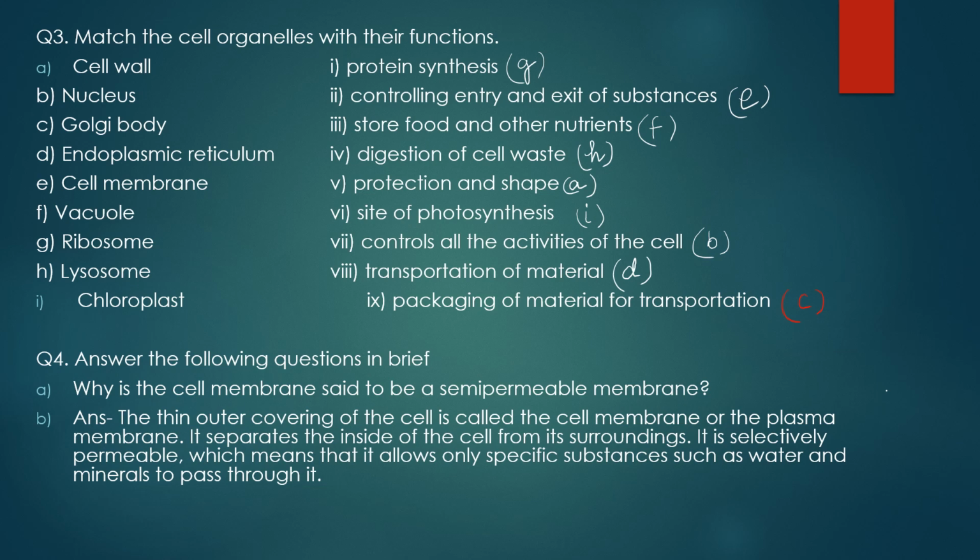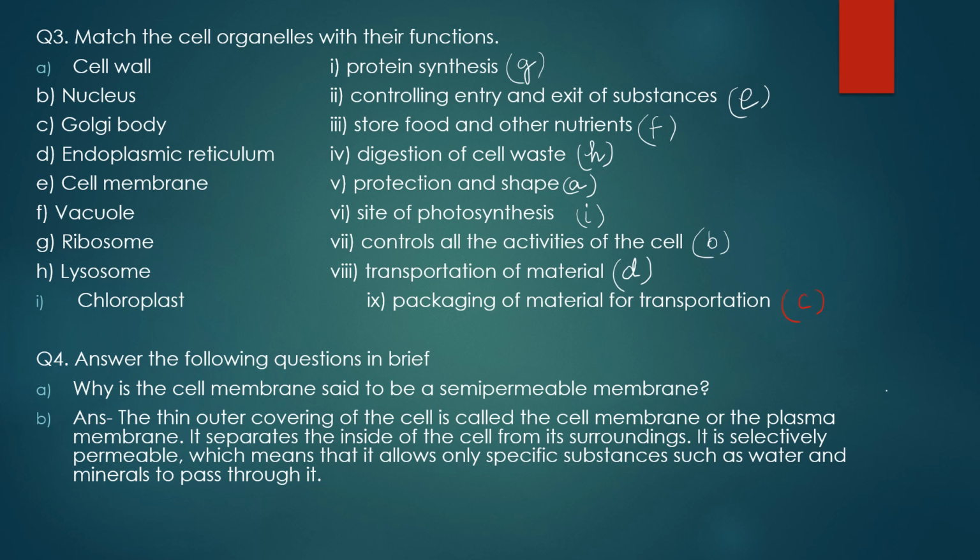Now the cell membrane, if we talk about the plant cell, will be placed after the cell wall, because in a plant cell there is a cell wall present which is made up of cellulose. And if we talk about animal cells, the outermost covering is the cell membrane.